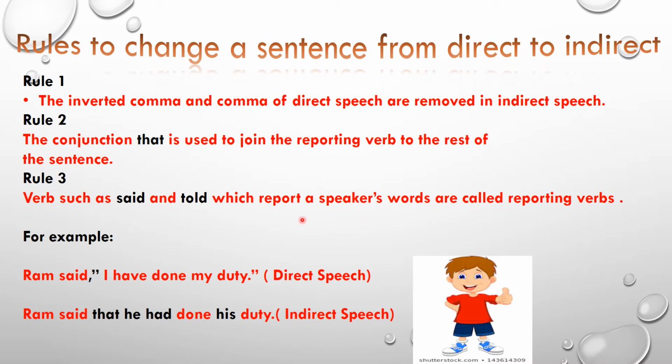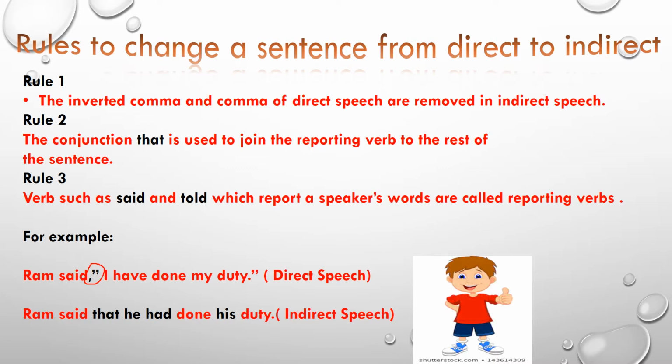Now let's see an example to understand these three rules. Ram said, "I have done my duty." This sentence is in direct speech. So when we convert the sentence into indirect speech, we will follow these three rules. Rule number 1 says that after "Ram said," we will remove the inverted commas and we will put that. Okay, we have removed these inverted commas and we have put that over here. That is our rule number 2.